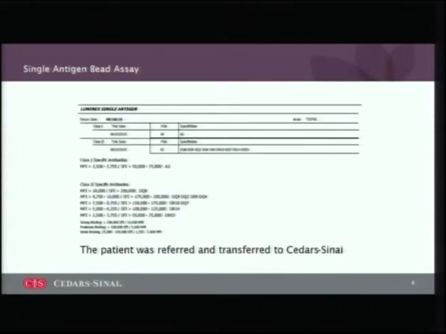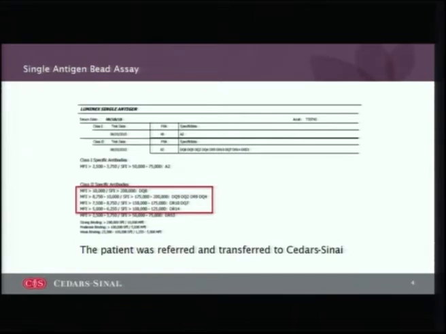So she was transferred to Cedars-Sinai due to her highly sensitized status for listing at our institution. And this is the single Luminex antigen assay, and you can see that predominantly she has class 2 antibodies at moderate to very high levels. And the main ones are really shown here.